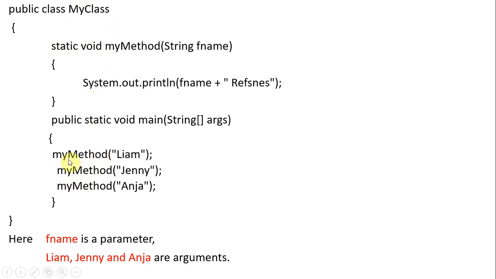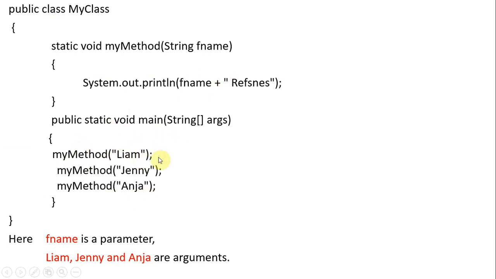Without an object you can directly call that method, because it is a static method. If it is a normal method, you need to call it by object name.